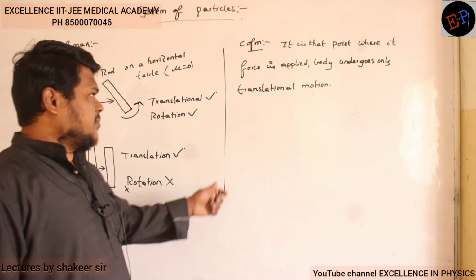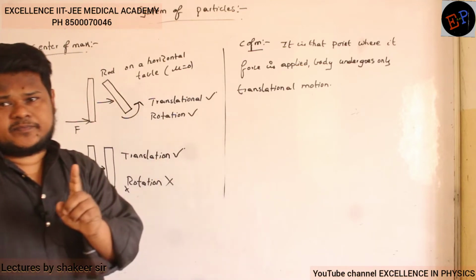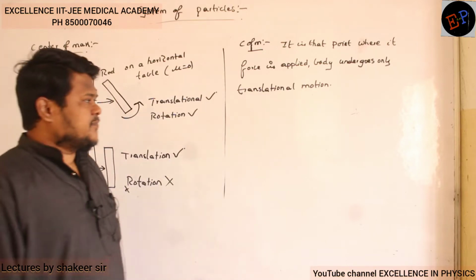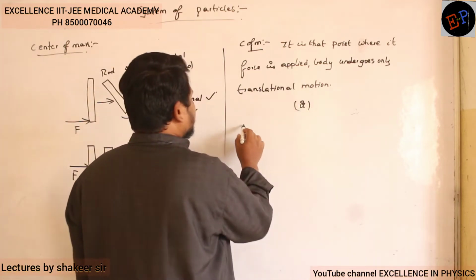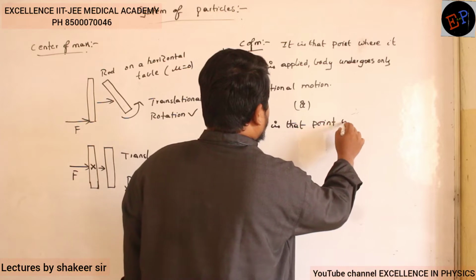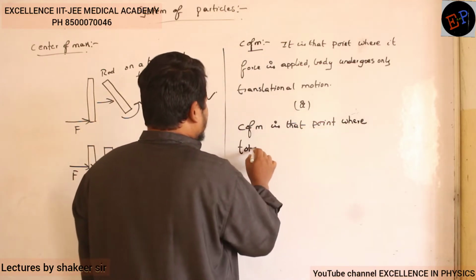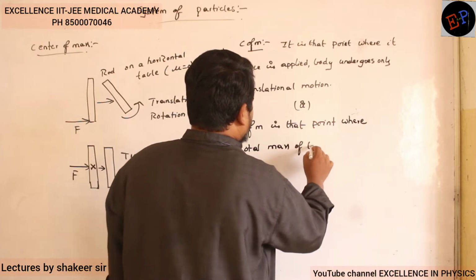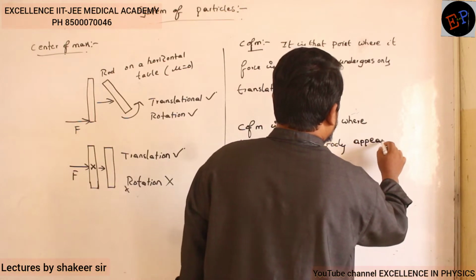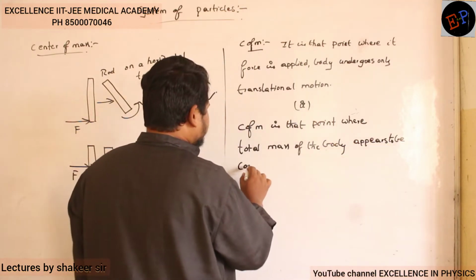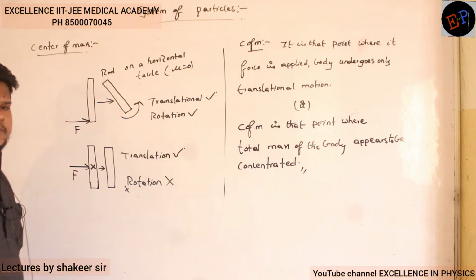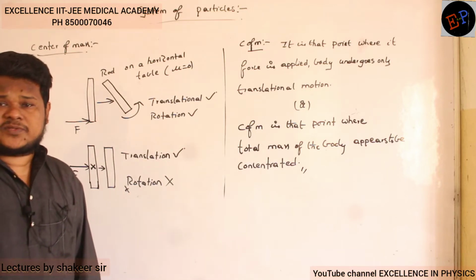It means if I apply force on the center of mass, the body doesn't rotate. It moves just in a straight line. That point we can call the center of mass of that body. One more definition: center of mass is that point where the total mass of the body appears to be concentrated.